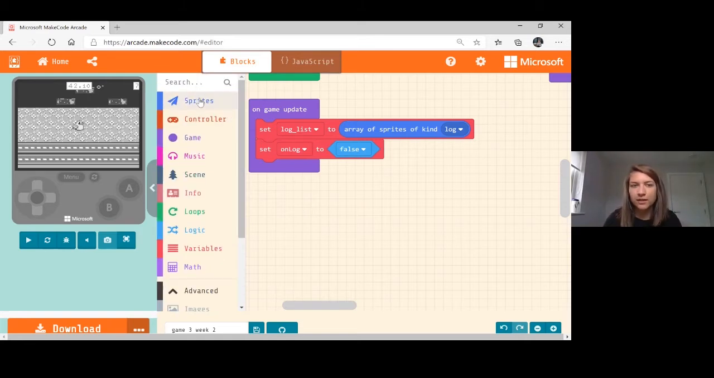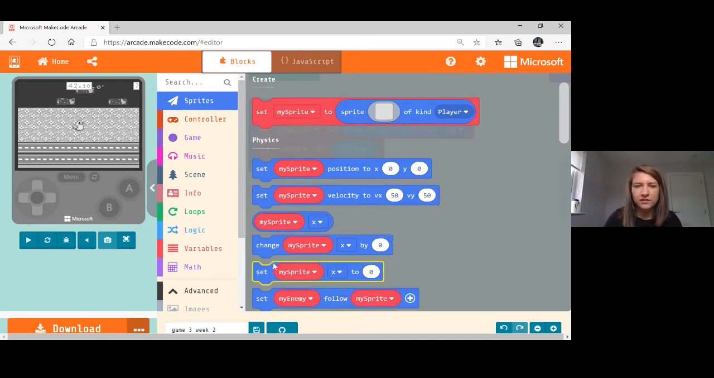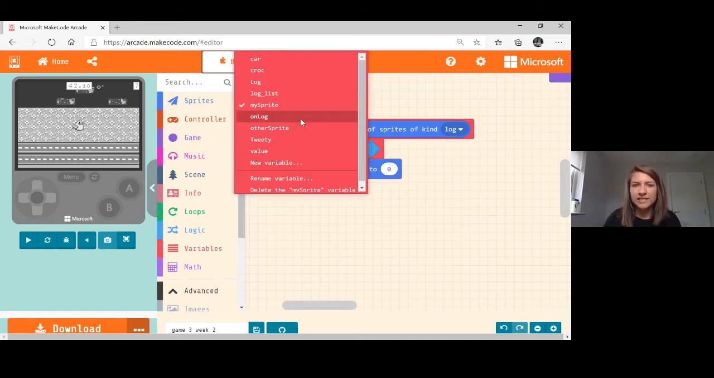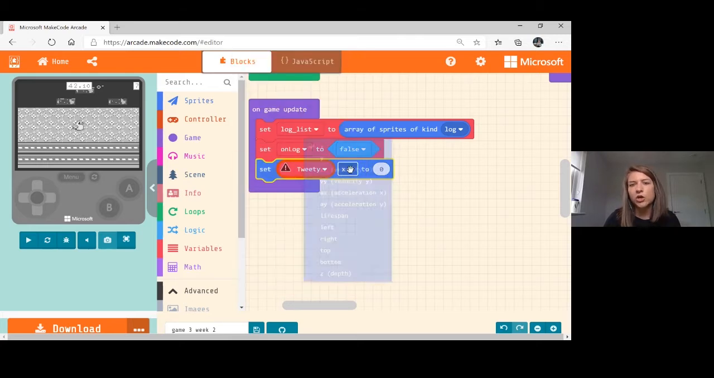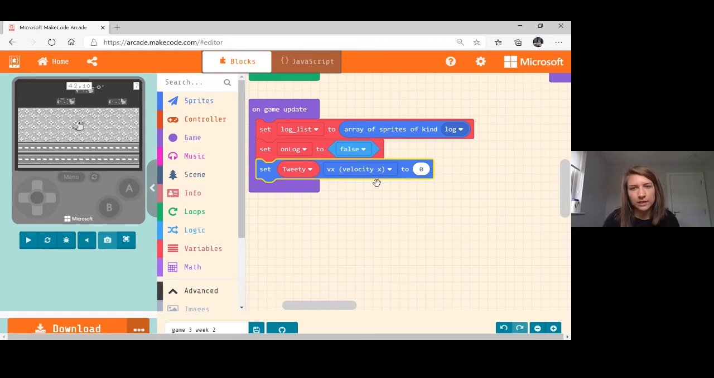We're going to go up to our top menu here, into our sprites. And we are going to go down. We've done this a couple of times now where we've set velocities. So we're going to grab set my sprite x2, bring that one in. And we're talking about Tweety in this instance, and we're talking about the velocity Tweety has on x, vx, okay? And we are going to leave that as 0. Okay, so we're happy with that one.